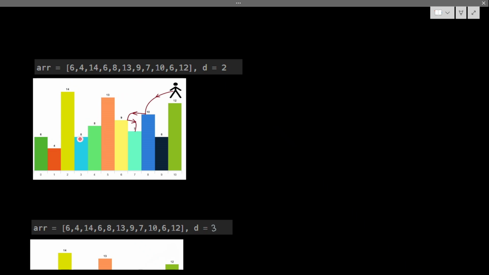From 6, I cannot jump anywhere. From 8, can I jump? Yes, from it I can jump to 6. See here, there is one pattern. From 14, I jumped to 8, and from 8, I jumped to 6. So I have to calculate the lower value first. If I start from 14 and backtrack to 8 or 6 anywhere, then from 8 I can calculate the value of 6 as well. So when I reach 8, I can already see that from 8 I have already calculated that I can jump to 6.